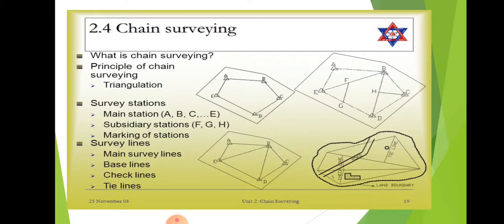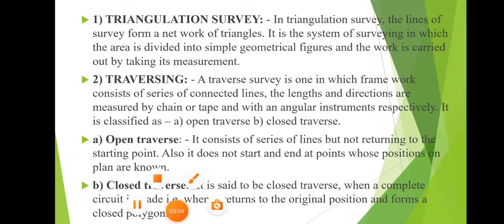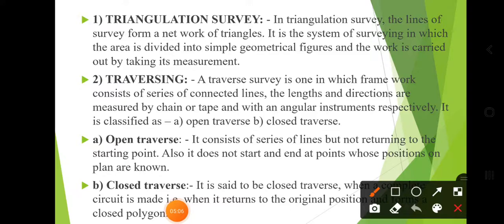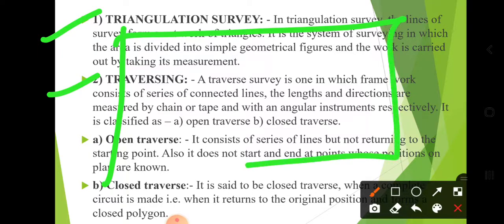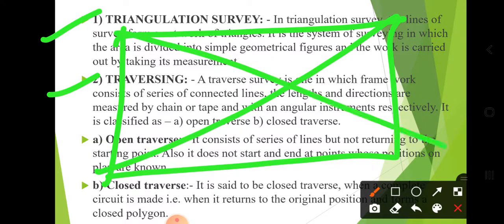Now, the survey is divided into two types: triangulation method of survey and traversing. Triangulation means the line of survey which forms a network of triangles, in which system the area is divided into simple geometrical figures.